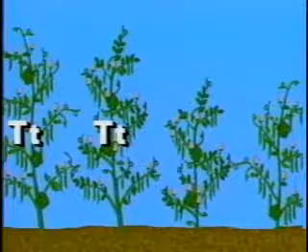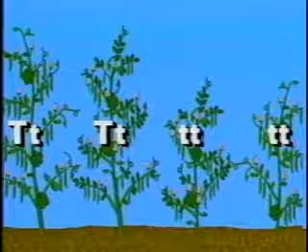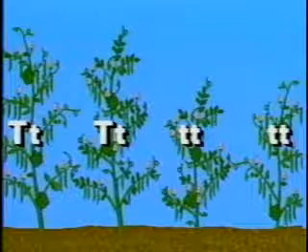Half of the offspring plants will be hybrid. They will have the gene for tall and the gene for short. And the other half will be pure. This means that both genes will have the trait for shortness. Let's look at another example.